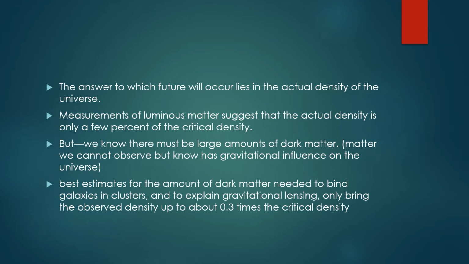But we know that there must be large amounts of what we call dark matter, matter that cannot be observed, but it is known because of its gravitational influence on other objects or other matter. Best estimates for the amount of dark matter needed to bind galaxies and clusters and to explain the gravitational lensing we see only brings the observed density up to about 0.3 times the critical density.